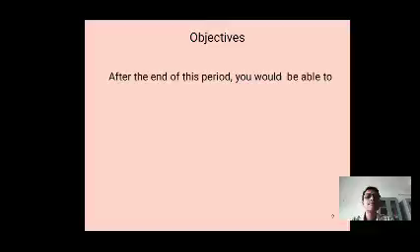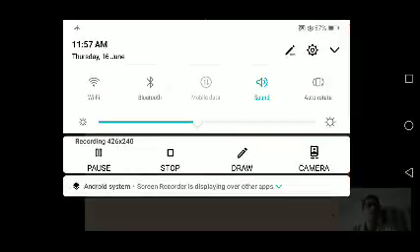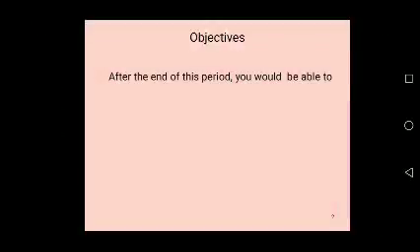Objectives. After the end of this period, you would be able to know. Already we discussed in the last class what is acid, what are the characters of acids, what is base, what are the characters of bases.